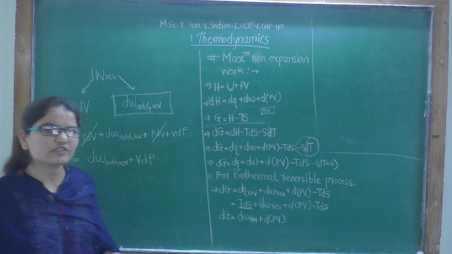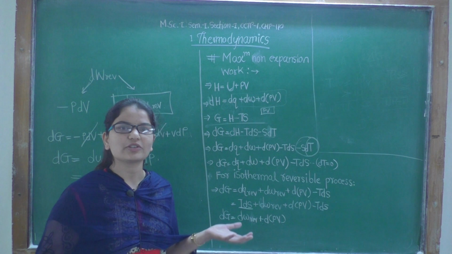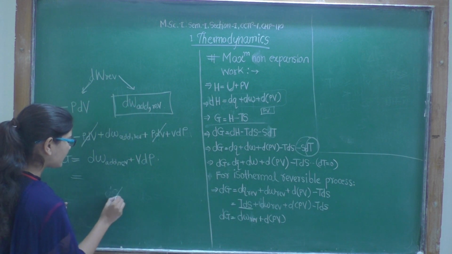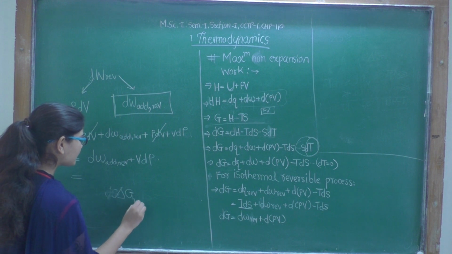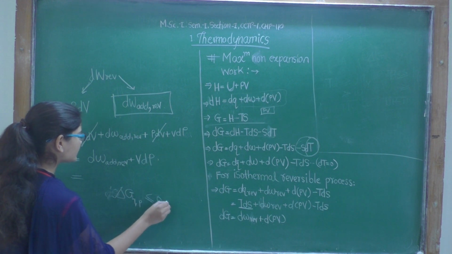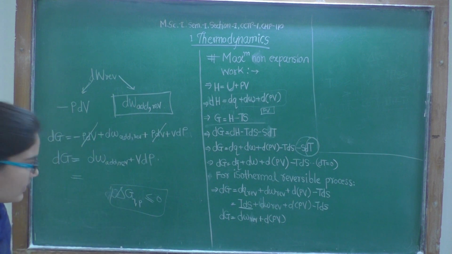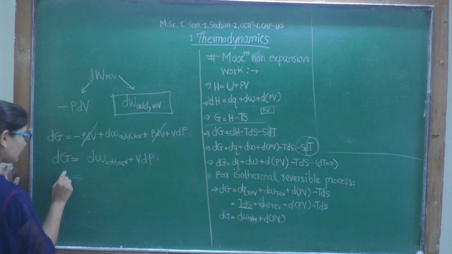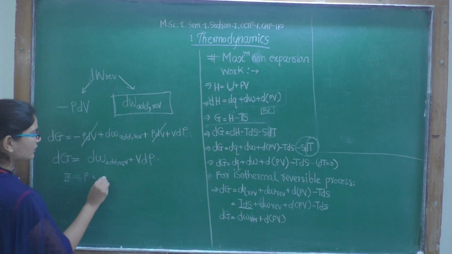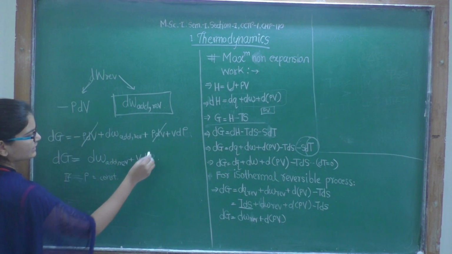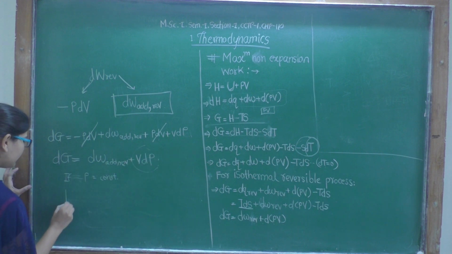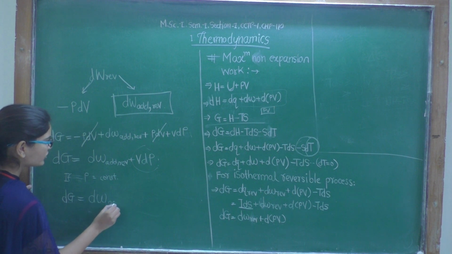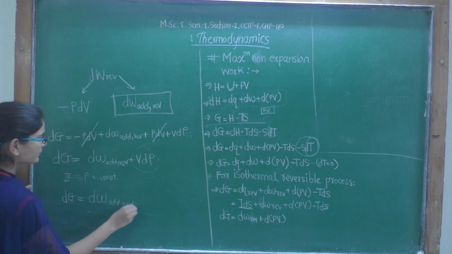In the case of Gibbs free energy, we have already taken pressure constant; temperature and pressure are constant at that time. So delta G at constant temperature and constant pressure is less than or equal to 0. We have derived this in the last lecture. So if pressure is constant, this term will vanish. Then dG will be equal to dw additional reversible.